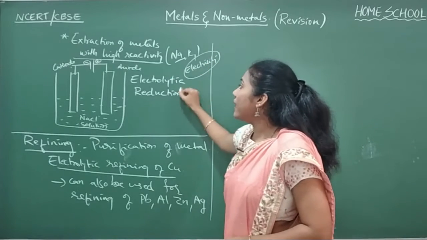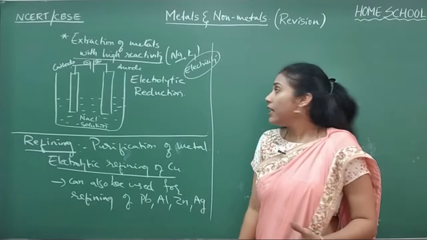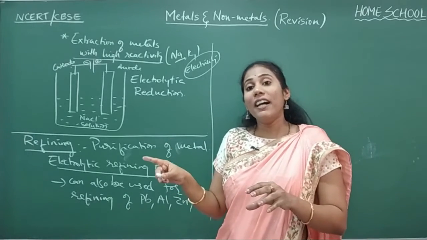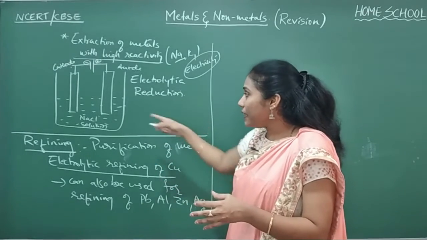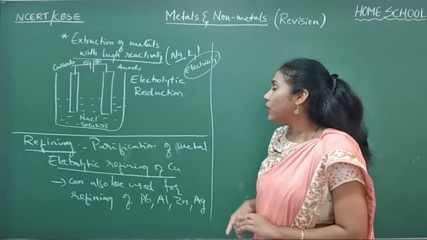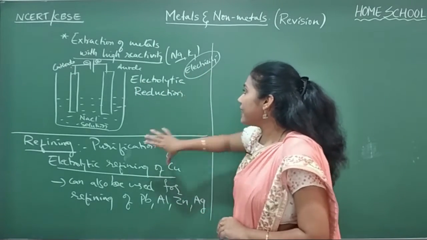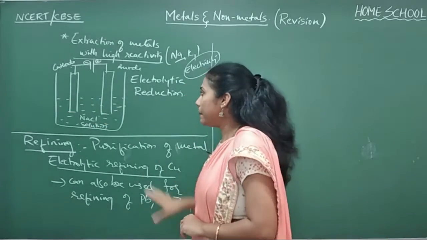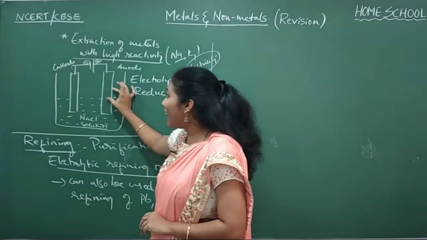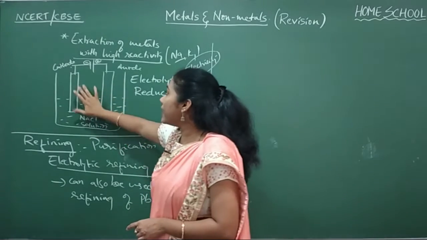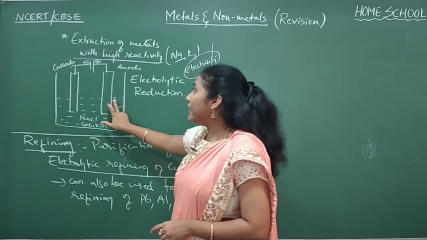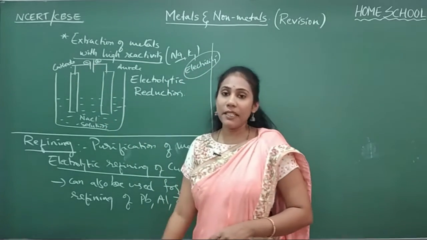So the method is called electrolytic reduction. It is because we are using electricity, and you know what reaction is happening here? Reduction reaction is happening. Let us see how we will do it. Whenever we use electricity, we will have a very peculiar setup: an electrolytic tank where we will have two metal rods. One rod is connected to the negative terminal of a battery. This is a battery. And another rod is connected to the positive terminal of the battery.